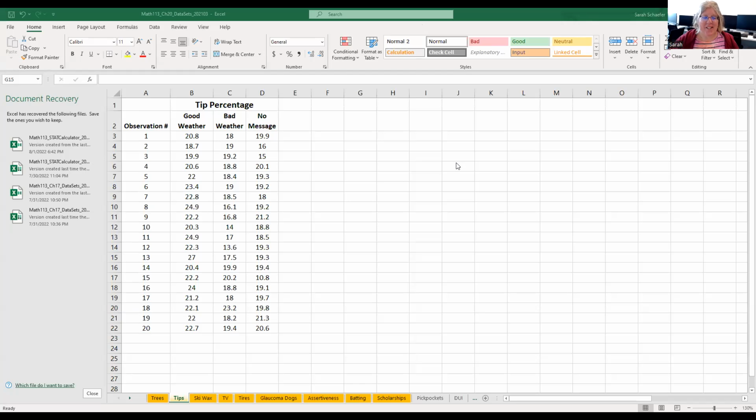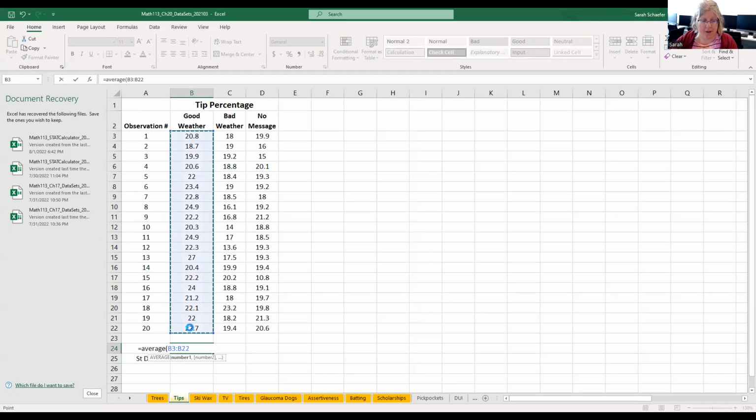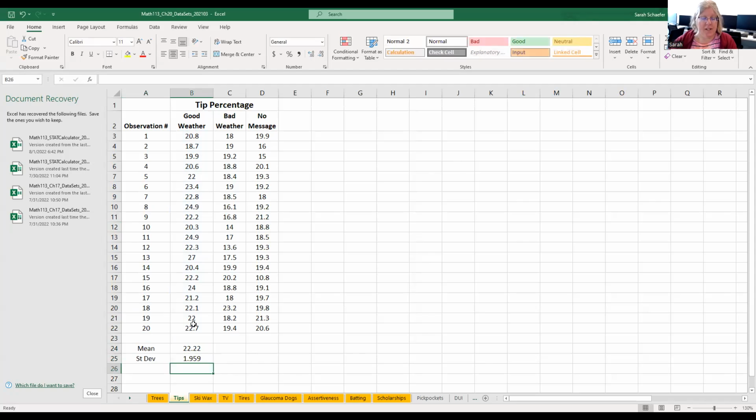All right, so here's the data set that we're interested in looking at, and you'll notice there is a good weather, a bad weather, and a no message. So we want just the good weather ones, and let's get our mean and standard deviation from our sample while we're here. So that mean is equals the average, and then we'll highlight the good weather, and equals the standard deviation, STDEV. So there's where I get 1.959 for my sample standard deviation. My sample mean is 22.22.